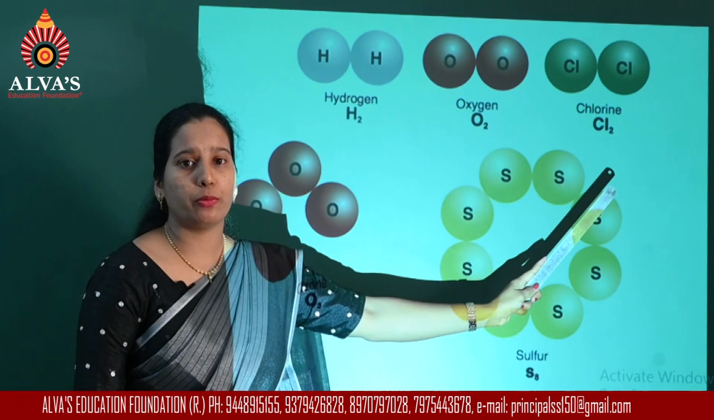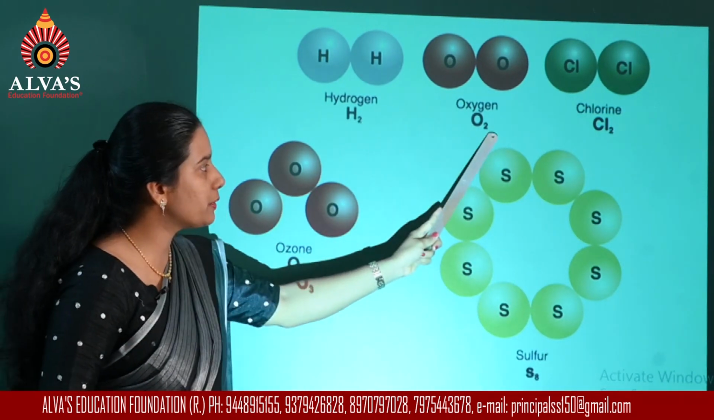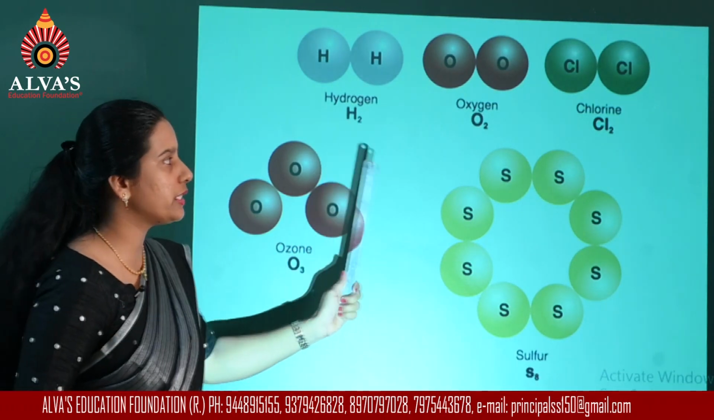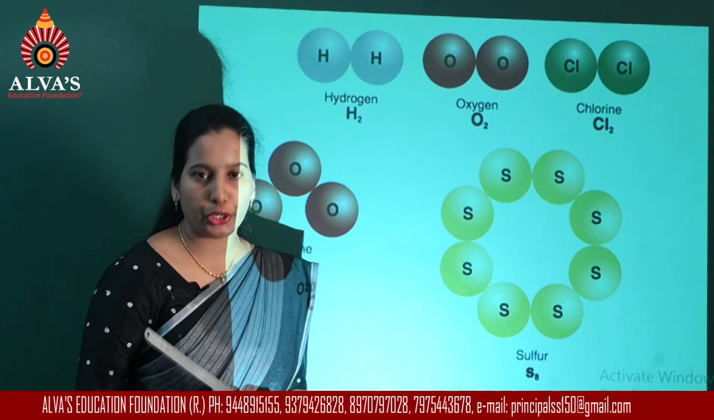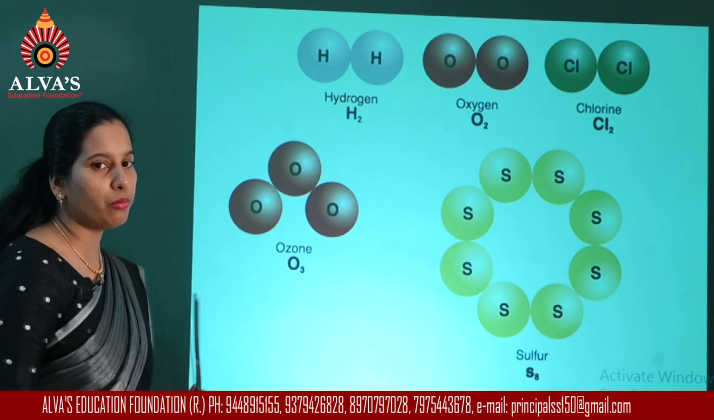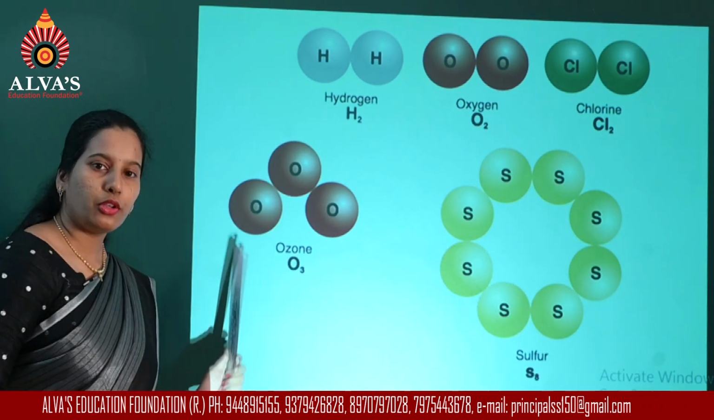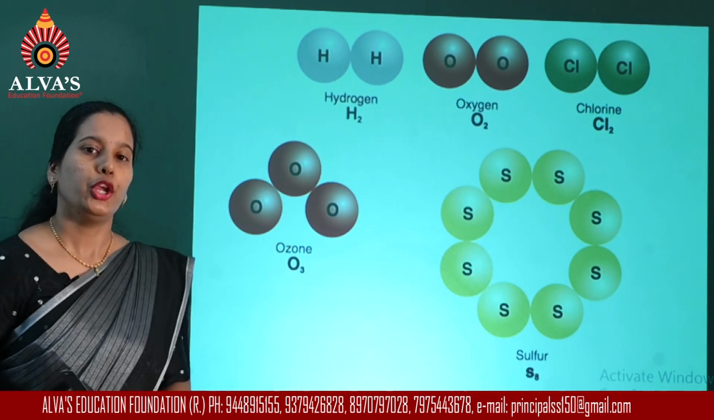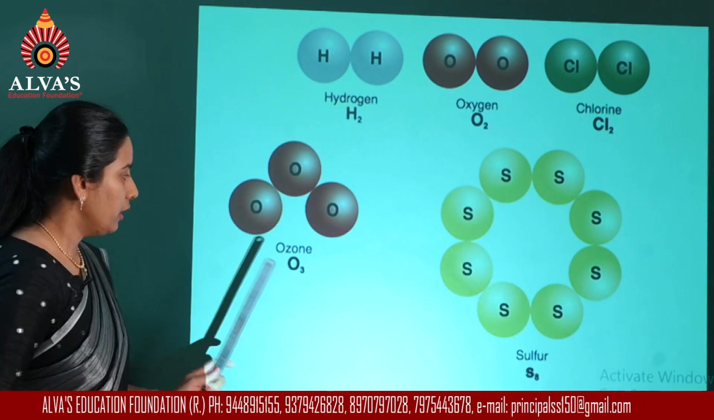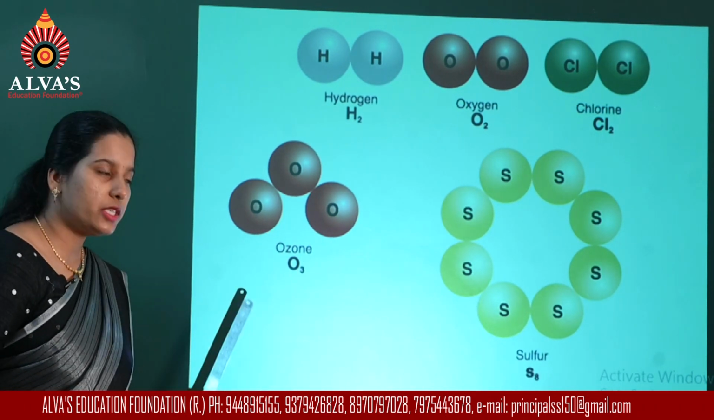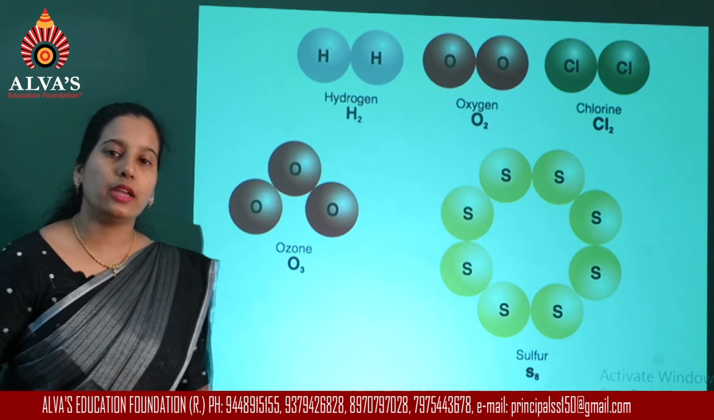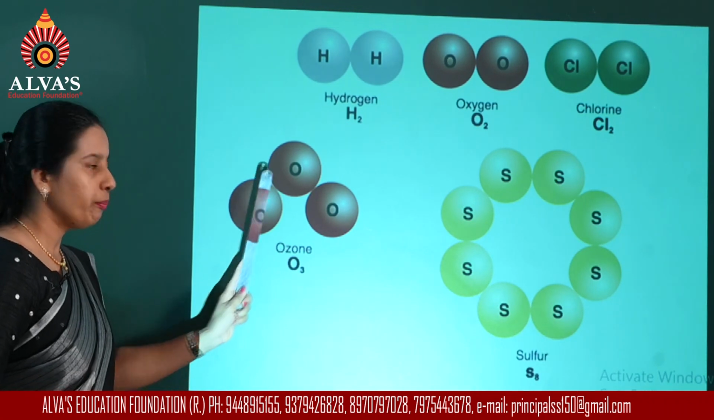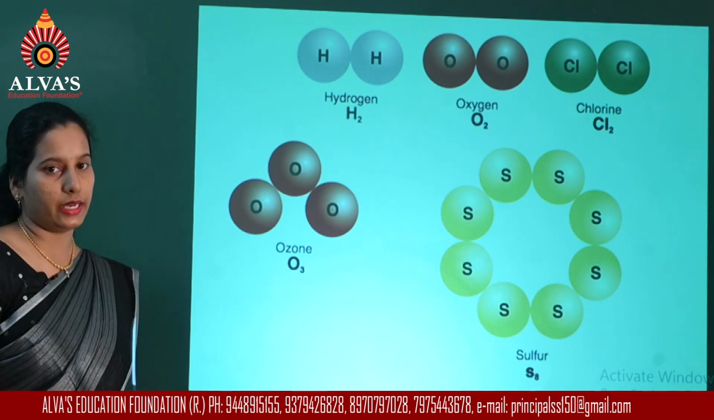Now here you must have observed that we use some subscripts to indicate the number of atoms present in that particular molecule. Now coming to the ozone molecule. Ozone, you all are very familiar with this. It protects the earth's surface from UV radiations of the sun. So the ozone molecule is formed by the combination of three oxygen atoms. One molecule of ozone contains three oxygen atoms in it.